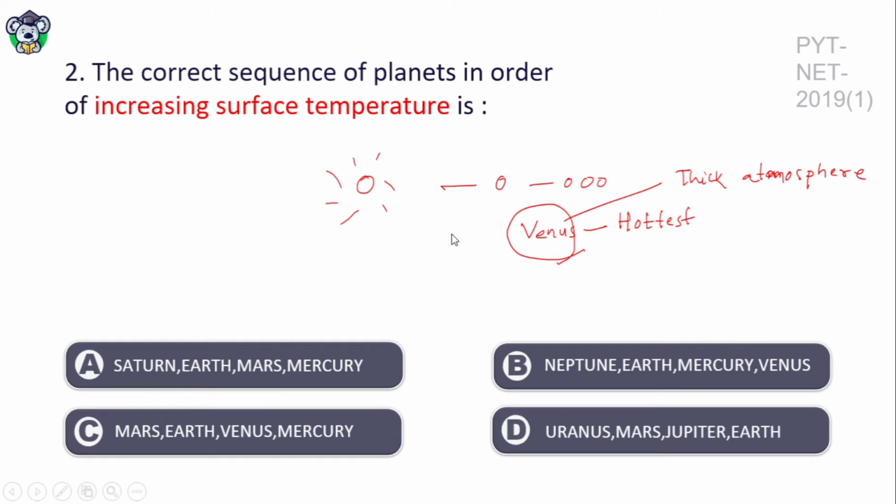So increasing surface temperature, the lowest will be Neptune, then Earth, then Mercury, then Venus. Option B is the right answer.